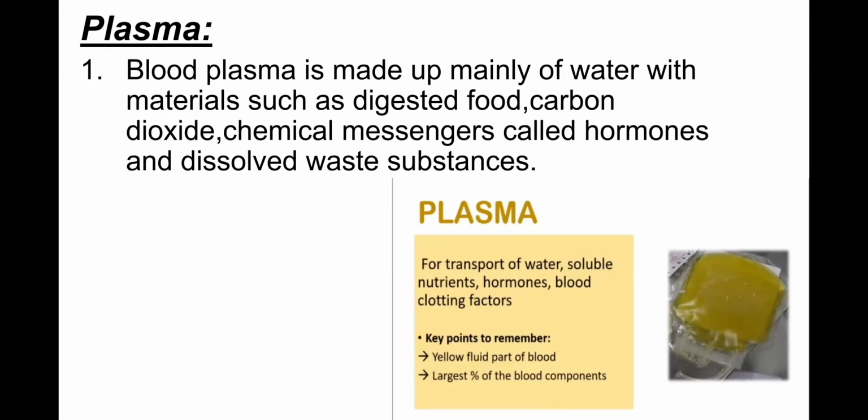Plasma. Blood plasma is made up mainly of water with materials such as digested food, carbon dioxide, chemical messengers called hormones, and dissolved waste substances. It is for the transport of water, soluble nutrients, hormones, and blood clotting factors. Special features: a yellow fluid part of the blood, the largest percentage of blood components.